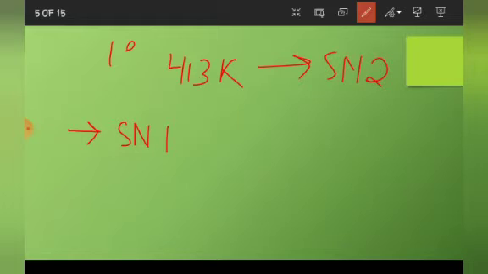So, the dehydration of secondary and tertiary alcohol, in this case secondary is 2 degree, is unsuccessful, because in that case elimination will take place. If we take 2 degree or 3 degree alcohol, there will be a kind of competition between elimination and substitution, in which elimination will succeed to form alkene.